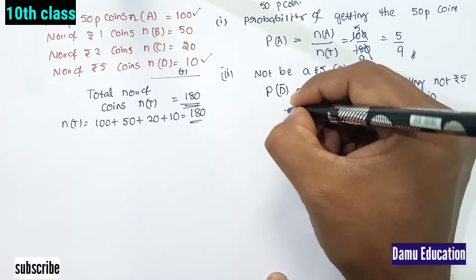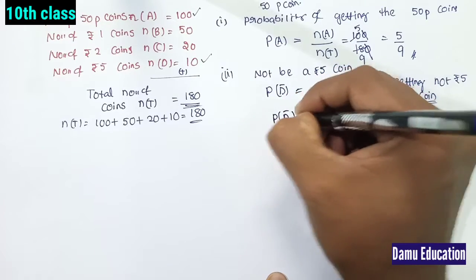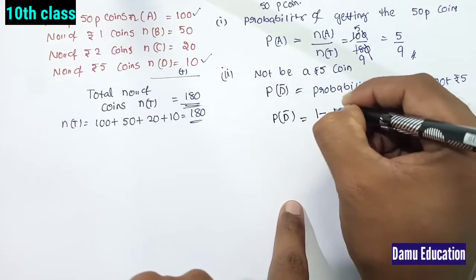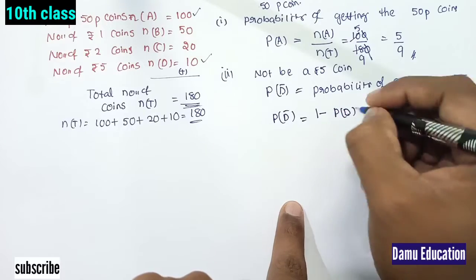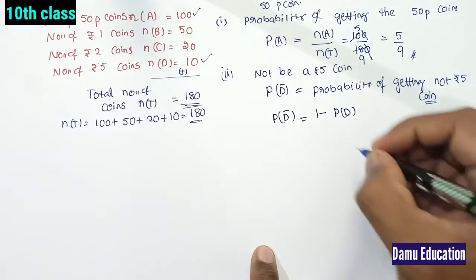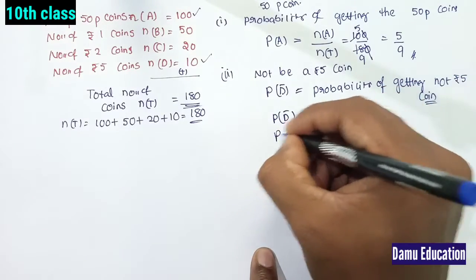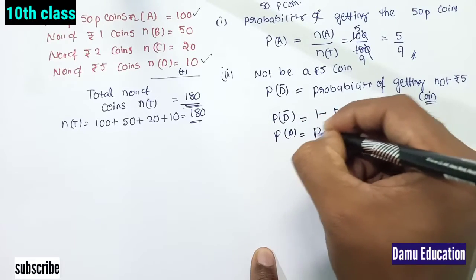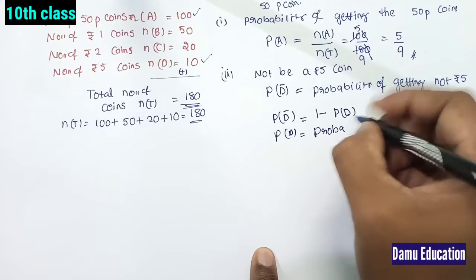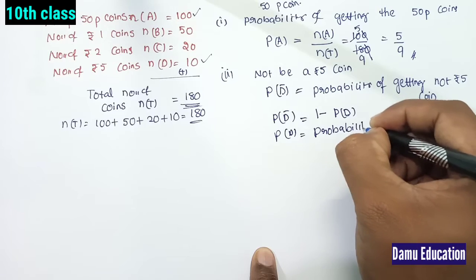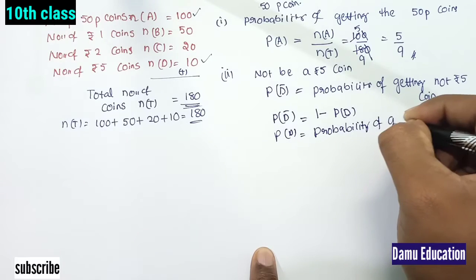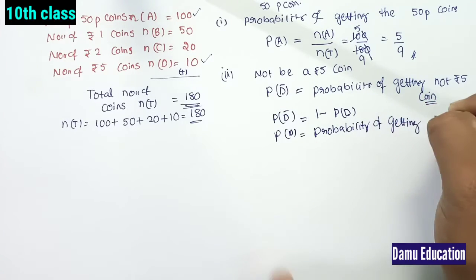So P of D bar, by using the formula, will be 1 minus P of D, where P of D is the probability of getting a 5 rupee coin.